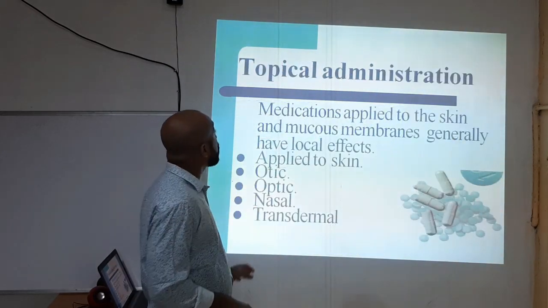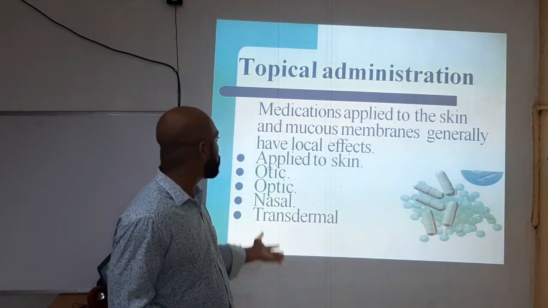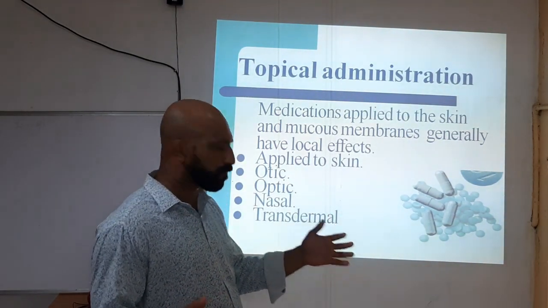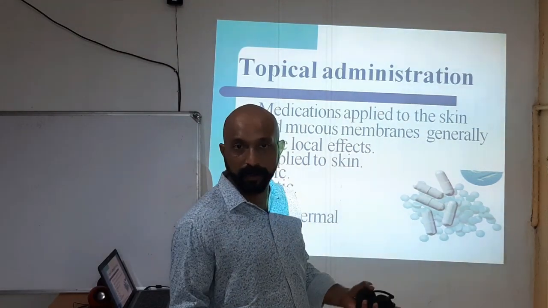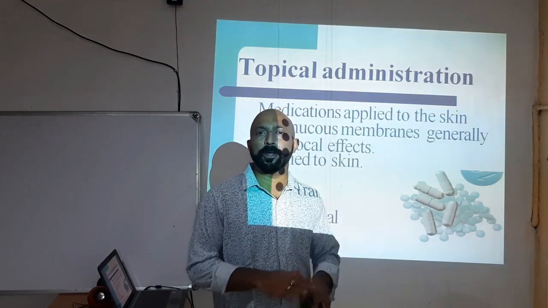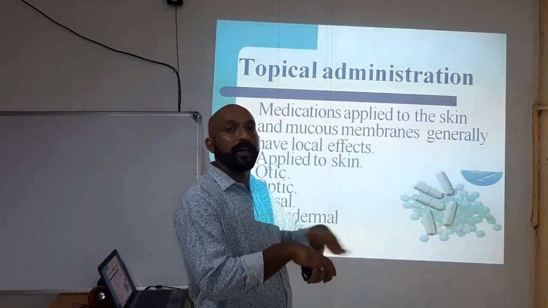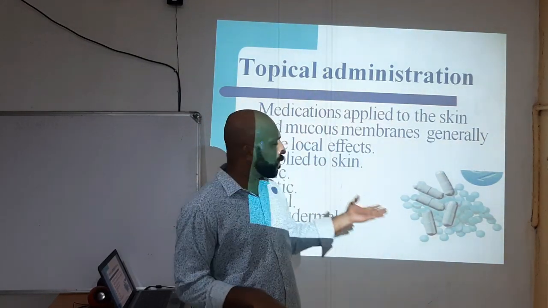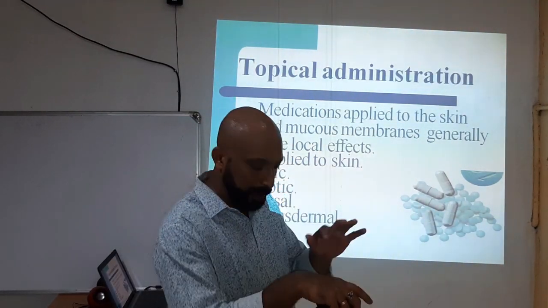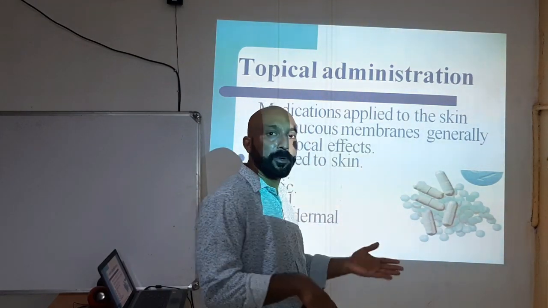Okay. Next, I am going to discuss the topical administrations. First, we can apply medications to the skin, for example, ointments or lotions. It can be an oily thing we apply on the skin. That type of application is called skin application. Medication applied to skin or mucous membrane generally has a local effect. For example, if you have pain, you can apply medication locally to relieve the pain.